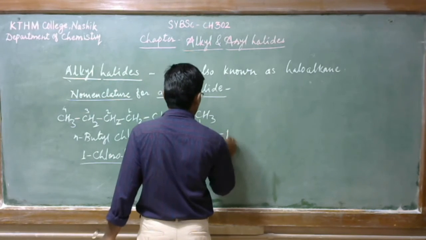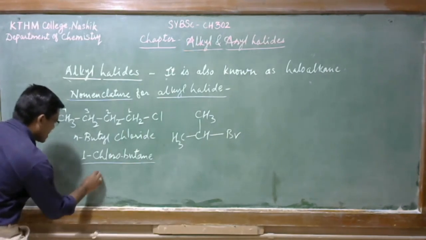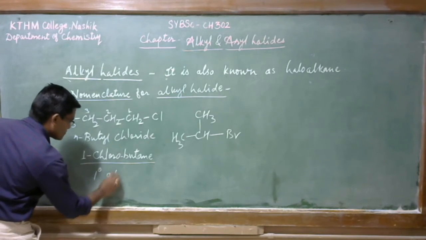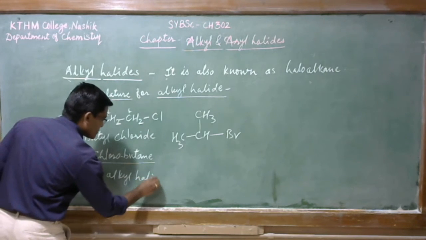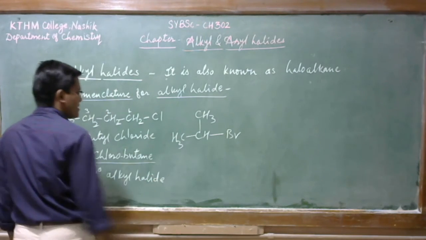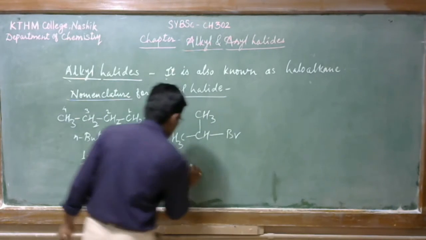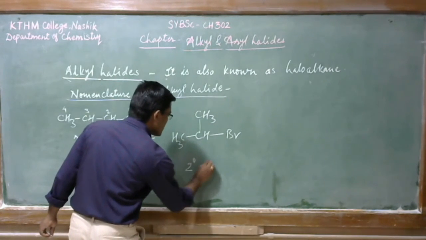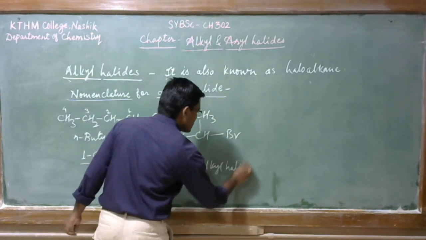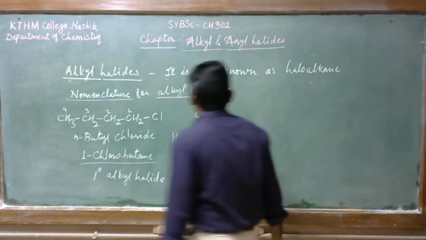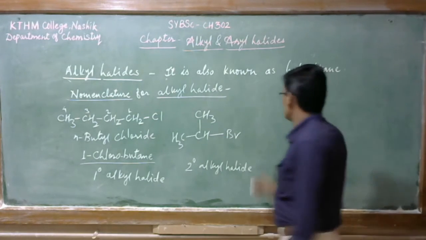Here is the bromide. So this is the primary alkyl halide. And this is the secondary alkyl halide. So the common name is isopropyl bromide.